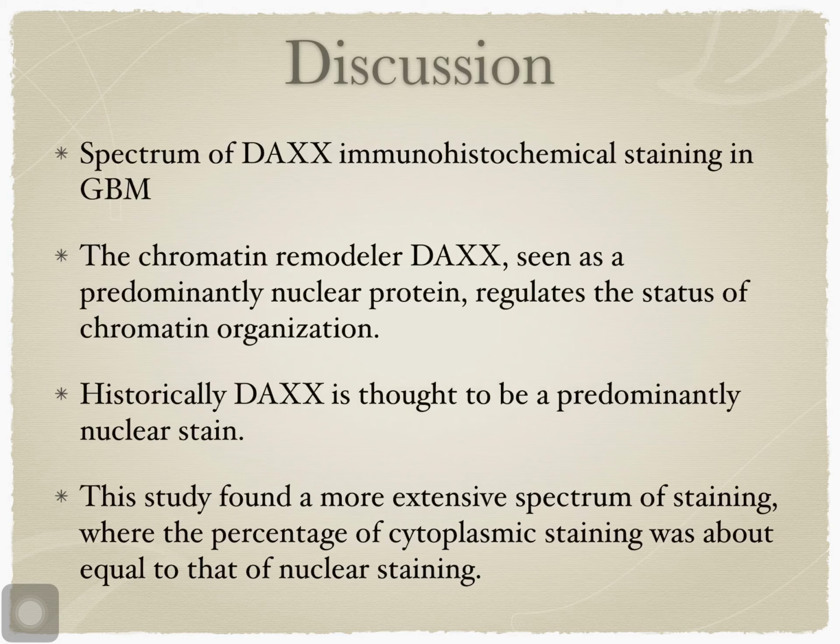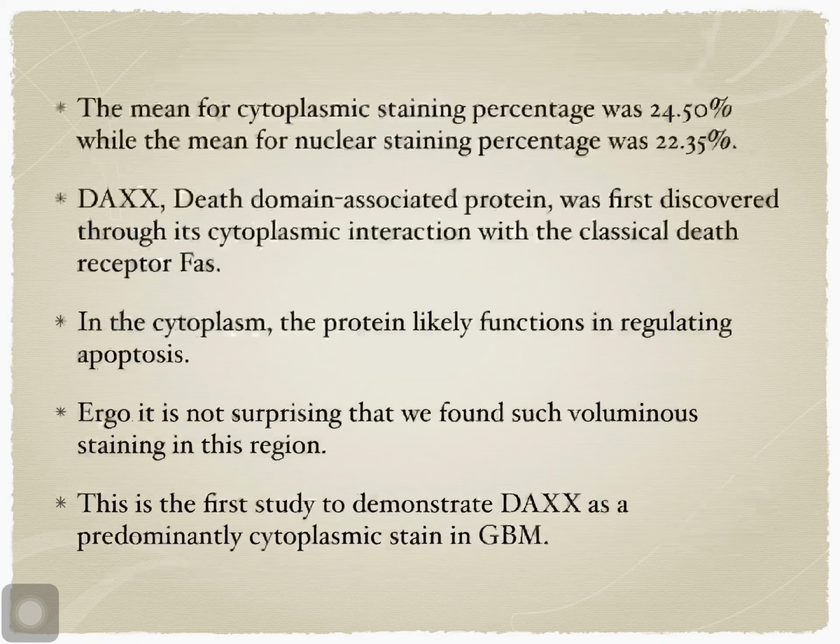Coming to discussion. Spectrum of death domain associated protein immunohistochemical staining in GBM. The chromatin remodeler death domain associated protein, seen as a predominantly nuclear protein, regulates the status of chromatin organization. Historically, it is thought to be a predominantly nuclear stain. This study found a more extensive spectrum of staining, where the percentage of cytoplasmic staining was about equal to that of nuclear staining. The mean for cytoplasmic staining percentage was 24.5%, while the mean for nuclear staining percentage was 22.35%.